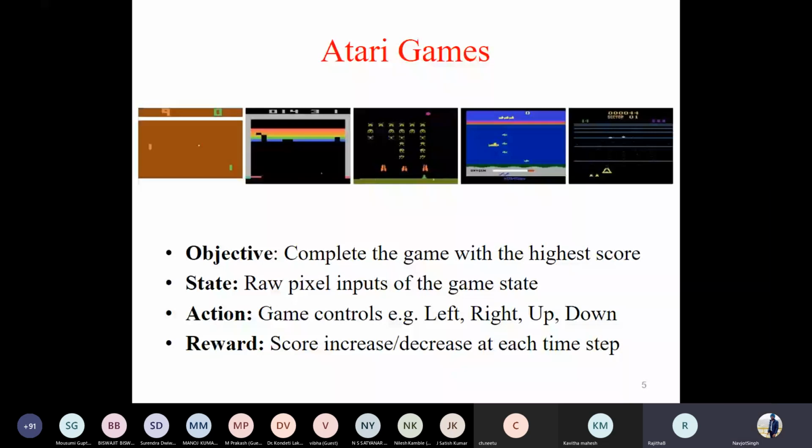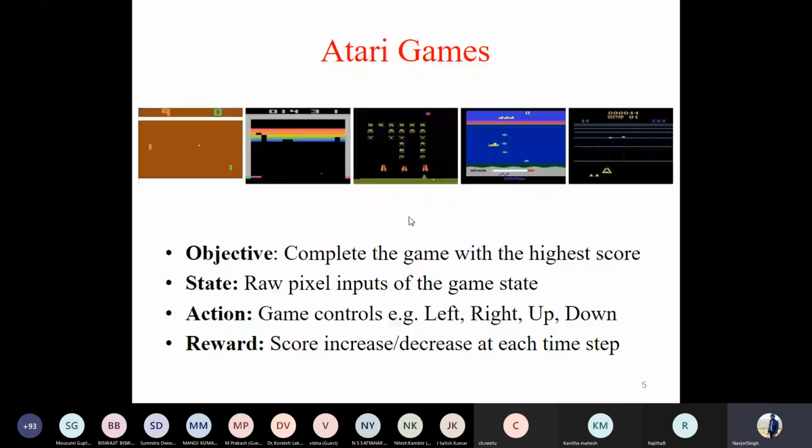Now, the biggest application of reinforcement learning is games. Like I've shown you on the slide, the Atari games or the arcade games that we all might have played during our childhood. The machine learning involved in games is reinforcement learning. In this case, the objective is to score as high as you can.